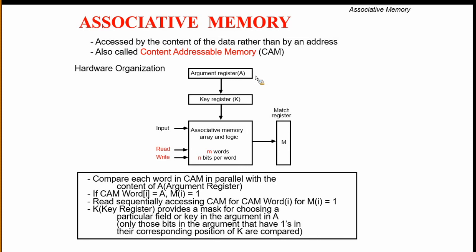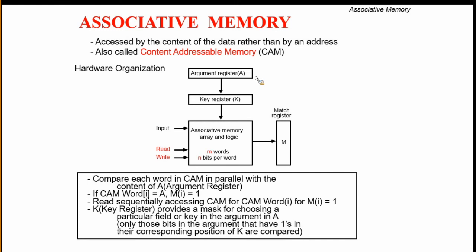If the argument register and the associative memory word match, we keep the bit as 1. If it does not match, we keep the bit as 0. That's why we are keeping zeros and ones here. If the argument register matches the associative memory, the bit is 1, and if not, it is 0.